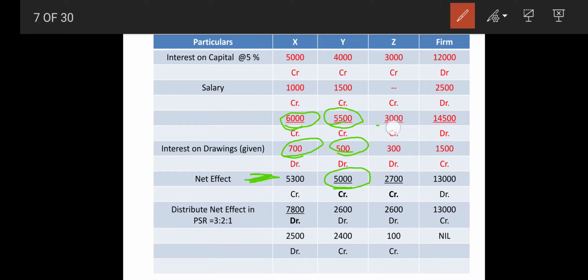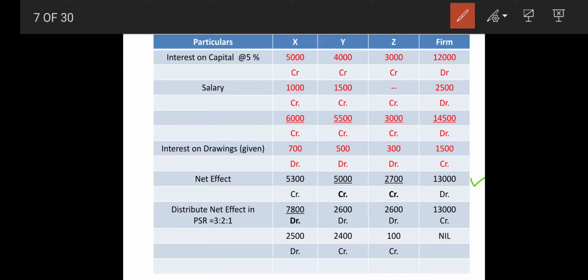Same way, 3,000 minus 300 gives you 2,700 as effect. Because if you are preparing profit and loss appropriation also, we will be minusing, that is we are taking out the difference of them. So 14,500 minus 1,500 will give you 13,000. Okay, so now this is understood how this 5,300, 5,000 and 2,700 has come, so that gives you 13,000.